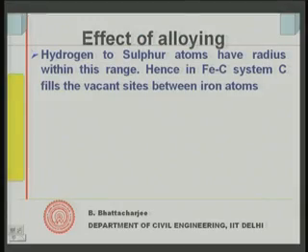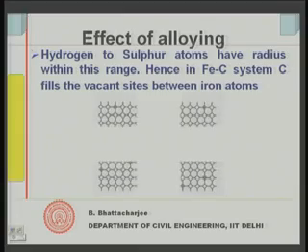Now, carbon is included in this, because group wise, if you look at it, carbon will be included in this, and that is why carbon can get into the vacant sites between iron atoms. If you compare iron to carbon, carbon has a size which satisfies this criterion, that its size is not differing by more than 60% from the atomic radius of iron, and therefore it can go into and fill the vacant spaces between iron atoms and form interstitial solid solutions.